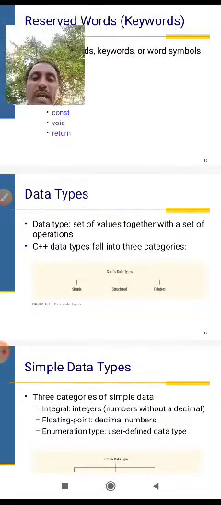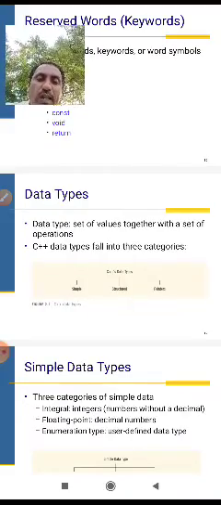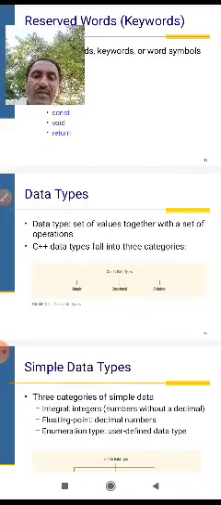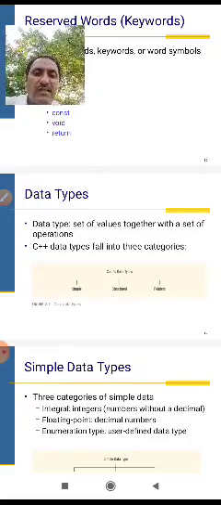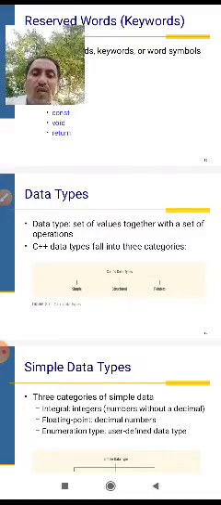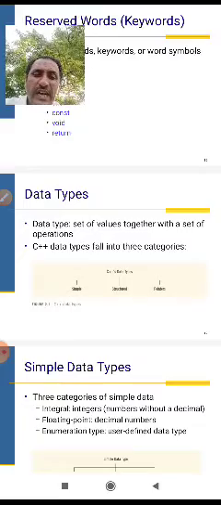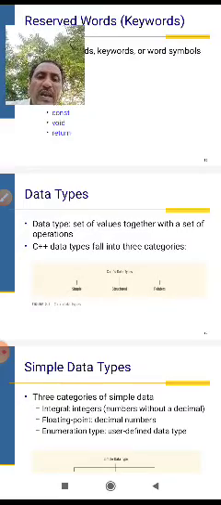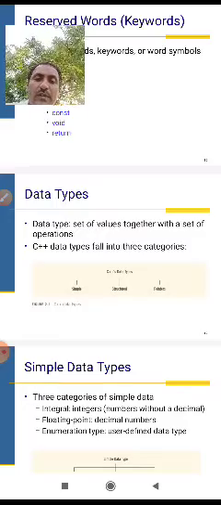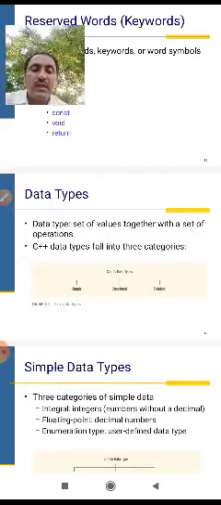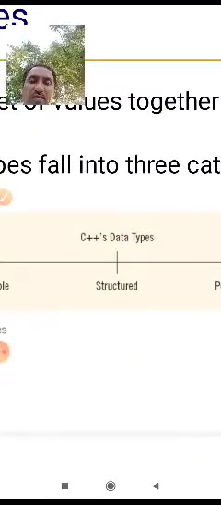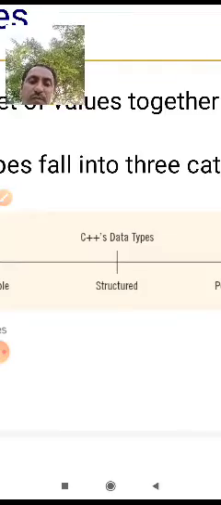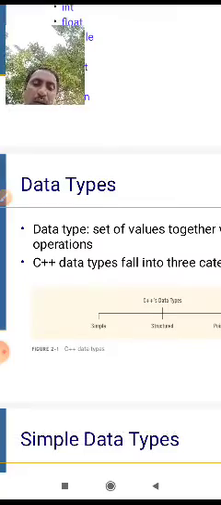Data types: a set of values together with a set of operators. C++ data types fall into three categories: simple, structured, pointers.